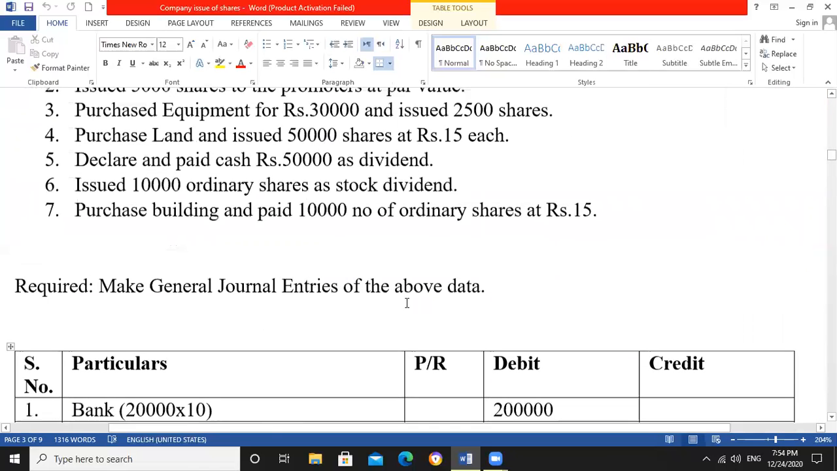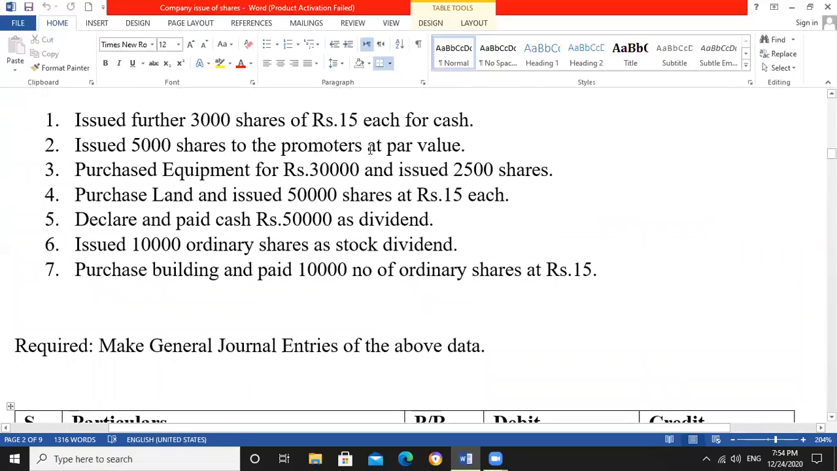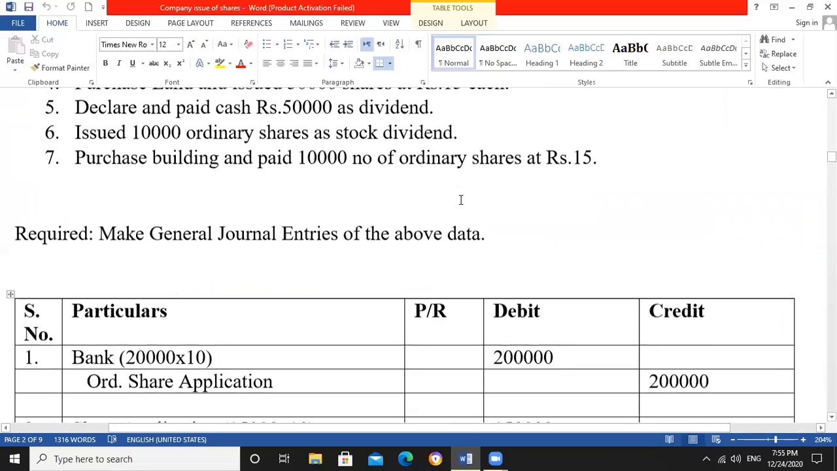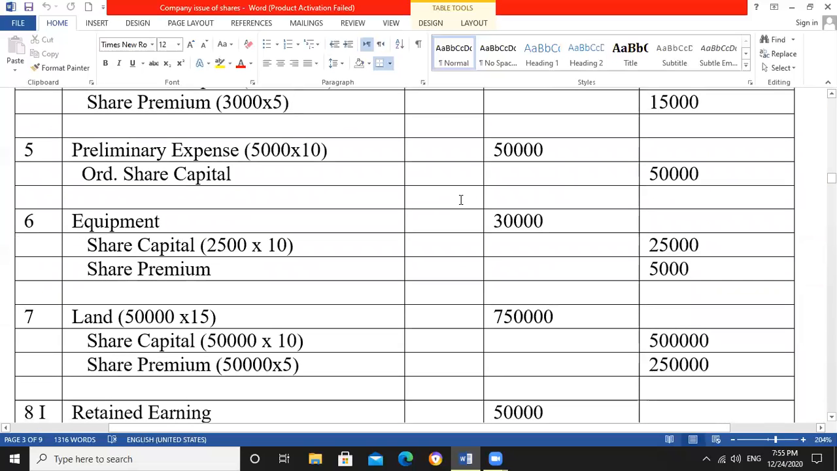Then the next one is issued 5,000 shares to promoters at par value. It means with 10 rupees each, we issued 5,000 ordinary shares to promoters. Who are the promoters? Promoters are those who promote the company. These are the directors of the company, and they get shares as a reward for their services. So it is an expense of the company. Preliminary expenses means basic expenses. 5,000 multiplied by 10 means 50,000 is our expense by paying them 5,000 shares.